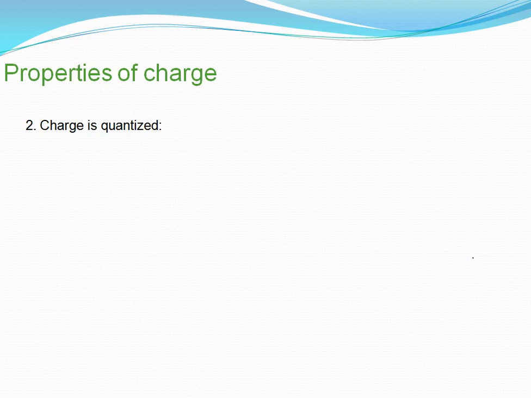Charge is quantized. Again I want to tell you, as I told you, if you want to give a charge to a body, either you have to remove electrons or you have to add electrons. One thing is clear to all of you. Addition or removal of electrons cannot be in parts like 1 by 2, 1 by 3. A full electron can be added or a full electron can be taken out. So the total charge on the body is given by an integral multiple of e.